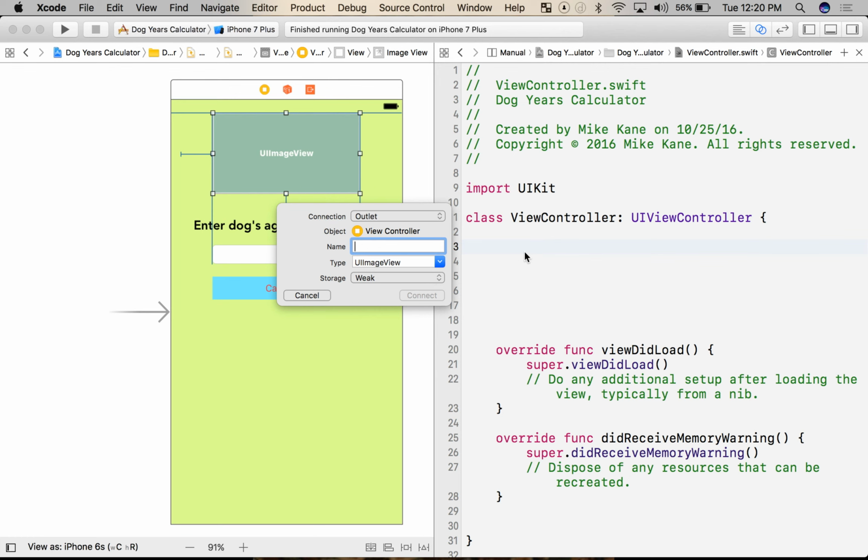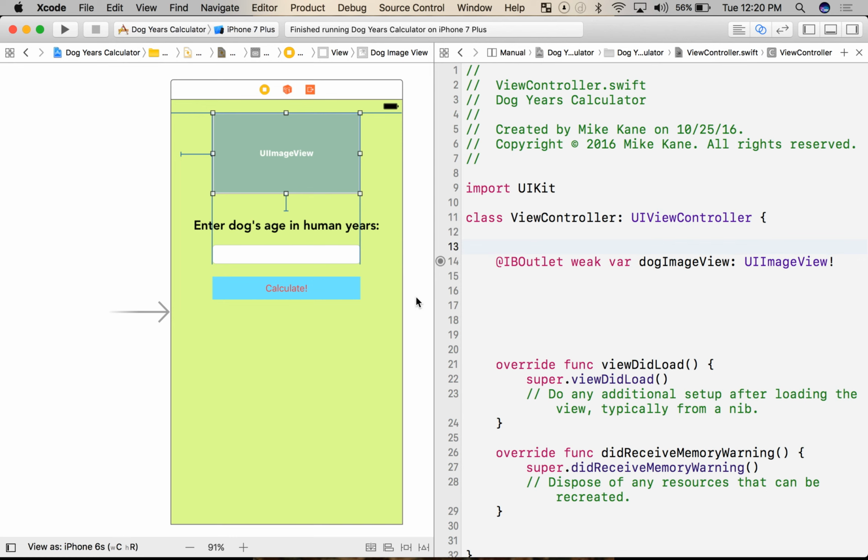So I'm going to give it a very accurate semantic name so there's no confusion what it is here. This is a great thing to do. I could name it in practice whatever I want and it would still work as long as I'm consistent. But always write code as if you're expecting somebody else will eventually read it. So I'm going to name this dogImageView because it's an image view and it will show dogs. I need to make sure that this is set to Outlet, which it should be normally. I don't need to touch anything else here. Connect. And we see it's connected. And I know it's connected because if I hover over this, look, it turns blue over here and highlights it.